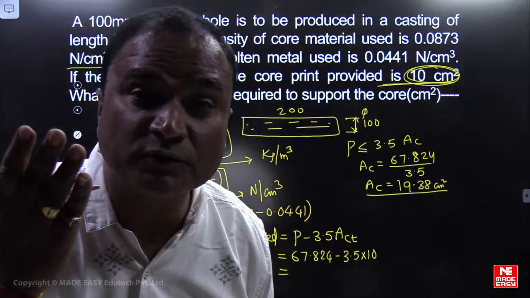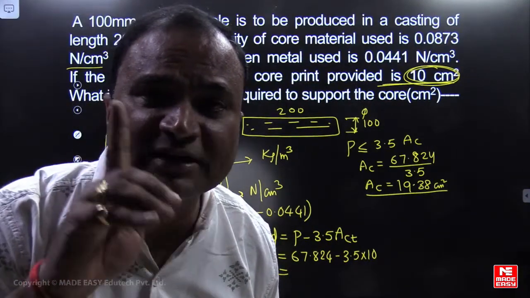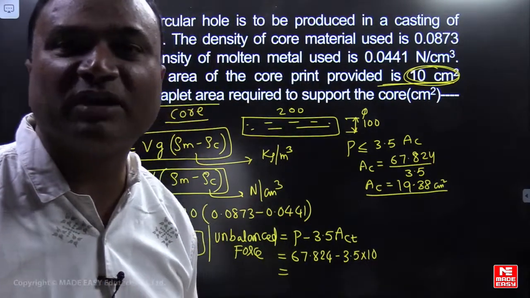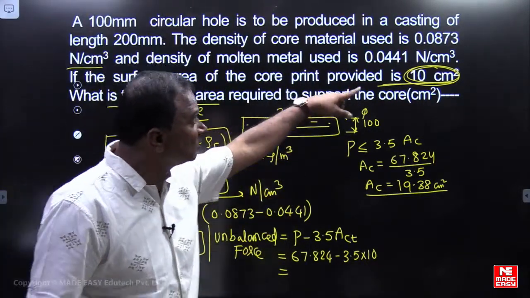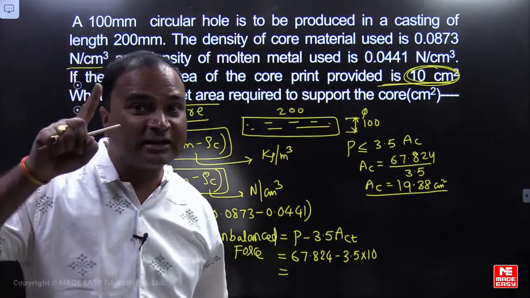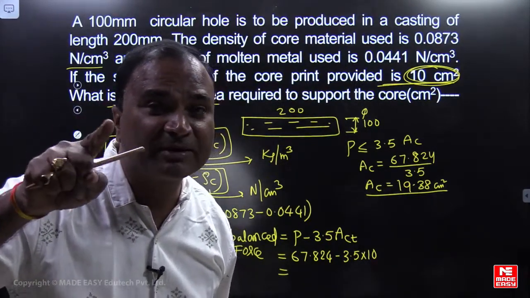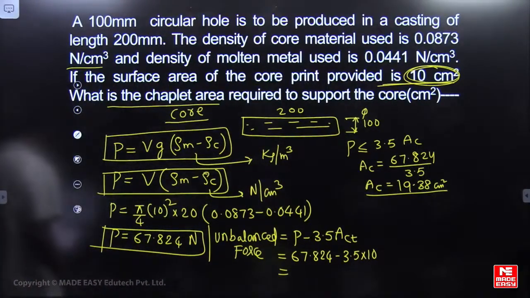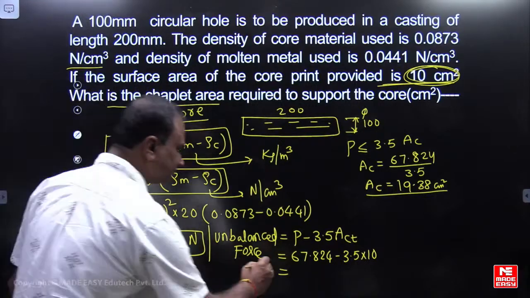If unbalanced force is 0, there is no need to provide chaplet. Because of the less core print area, unbalanced force is coming. That unbalanced force can be supported by providing chaplet. So how much is the unbalanced force? Friends, it is 32.824.